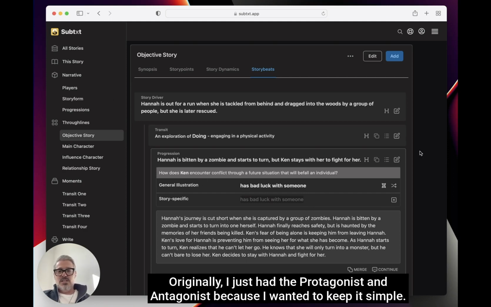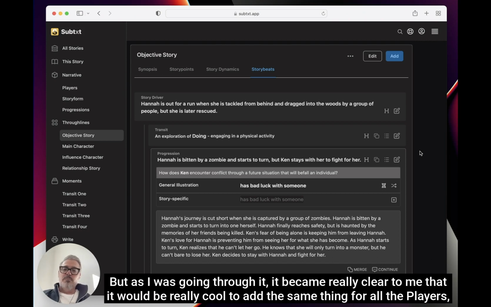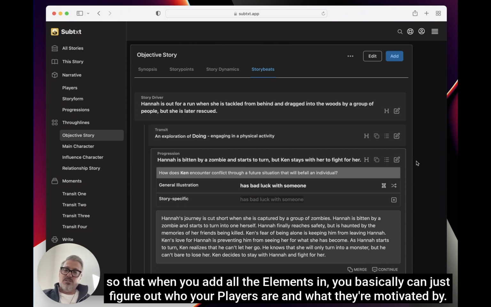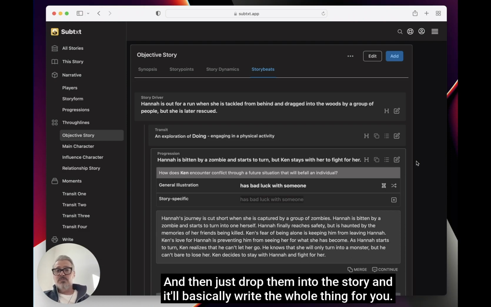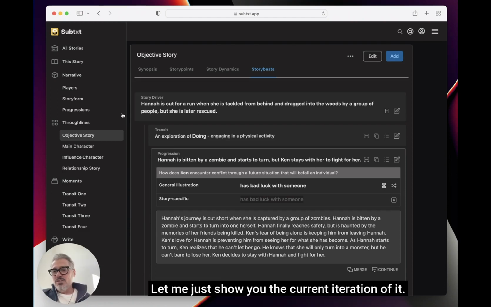Originally, I just had the protagonist and antagonist because I wanted to keep it simple. But as I was going through it, it became really clear to me that it would be really cool to add the same thing for all the players so that when you add all the elements in, you basically can just figure out who your players are and what they're motivated by, and then just drop them into the story and it'll basically write the whole thing for you, which is pretty cool. Let me just show you the current iteration of it.